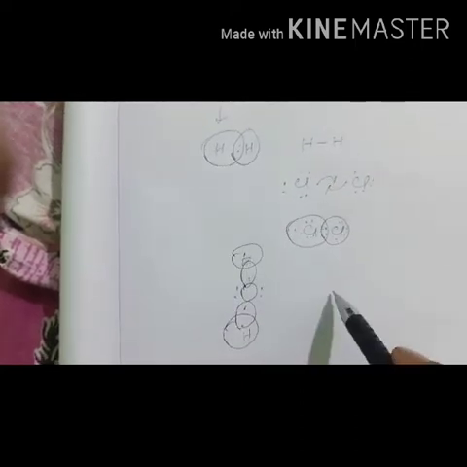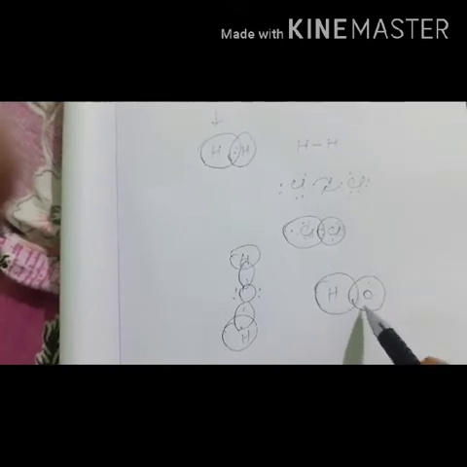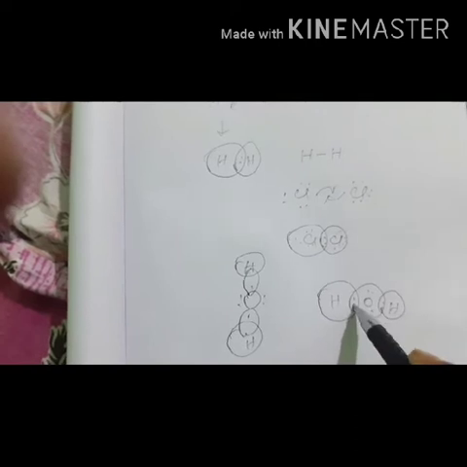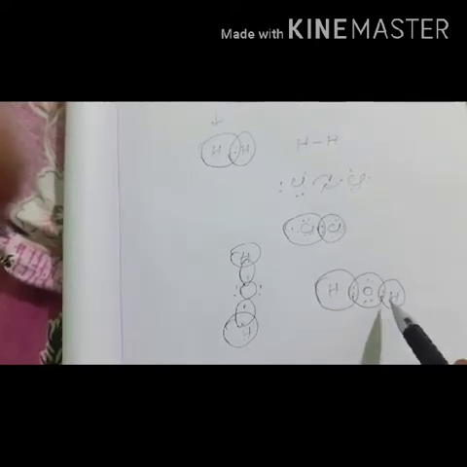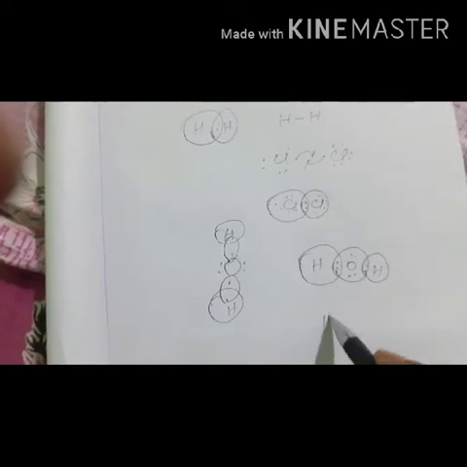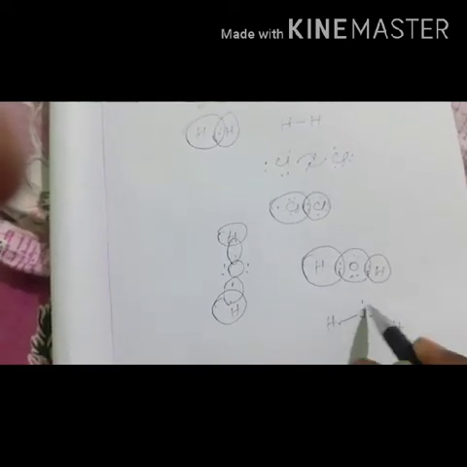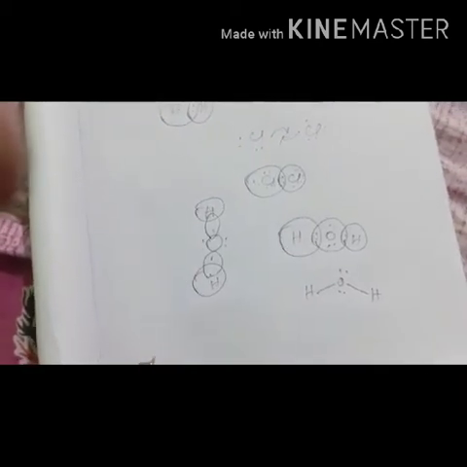As a result, the oxygen is getting 8 electrons, and both the hydrogens are getting 2 electrons. As a result, the water will get stability by mutual sharing.